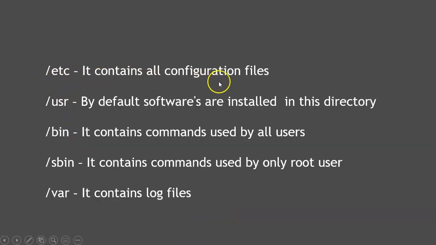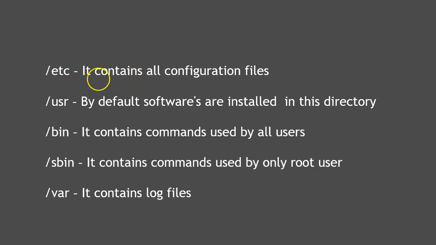And etc, it contains all configuration files. So etc contains configuration files. If we install any software, then all the software related configuration files will be stored inside this etc. And by default, when the OS is loaded or installed, at that time also OS related configuration files will be stored here. If you want to change any default options of any of the software or any of the features, then we should go to the respective configuration file inside this etc, and we can change that specific configuration file to make the new changes take effect.